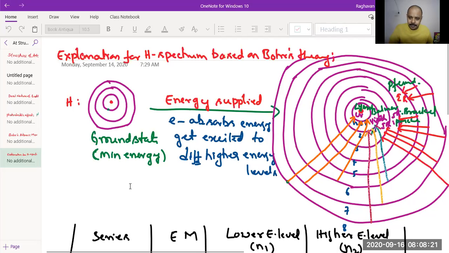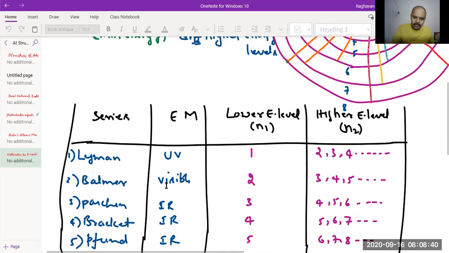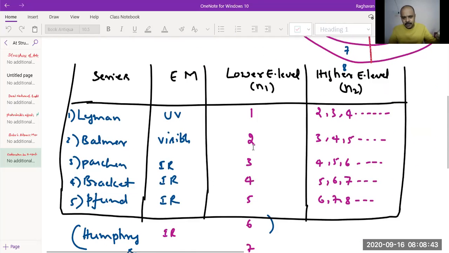When it de-excites, the de-excitation can happen all at a stretch to the first energy level, or it may take place in steps. So the electron from the 10th energy level may come to the 5th, then to the 3rd, then to the 1st, or directly to the 1st. So he says any transition of an electron from a higher energy level to the first energy level, from any level, you can go from the 10th energy level to the first, or the second to the first, or the 6th to the first, would emit a